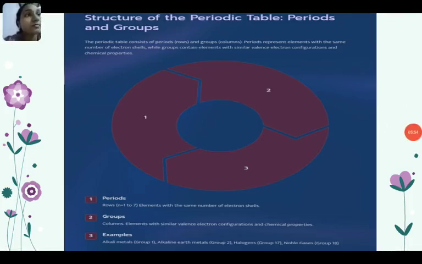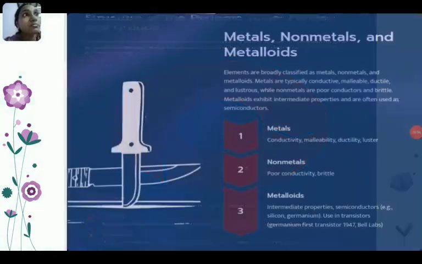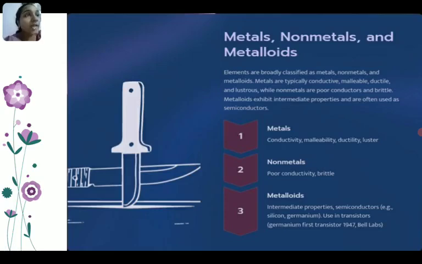Next, metals, non-metals and metalloids. Elements are broadly classified as metals, non-metals and metalloids. Metals are typically conductive, malleable, ductile and lustrous, while non-metals are poor conductors and brittle, that is, they break easily.